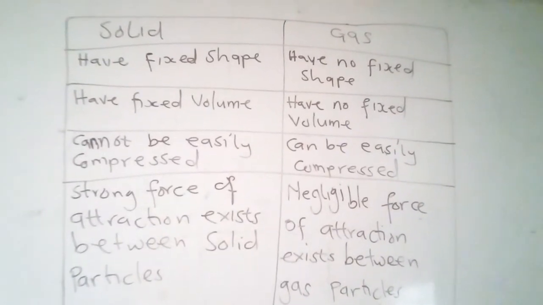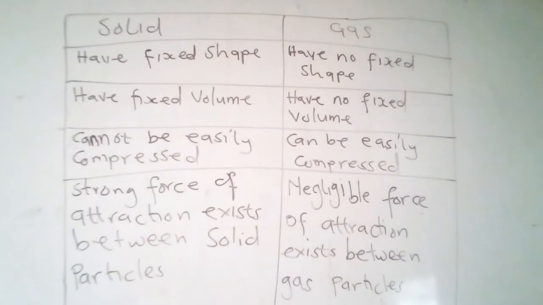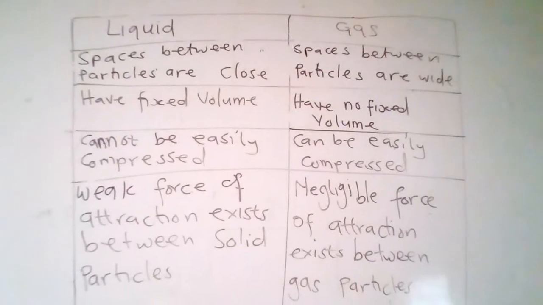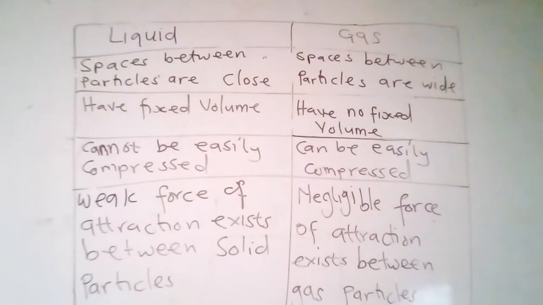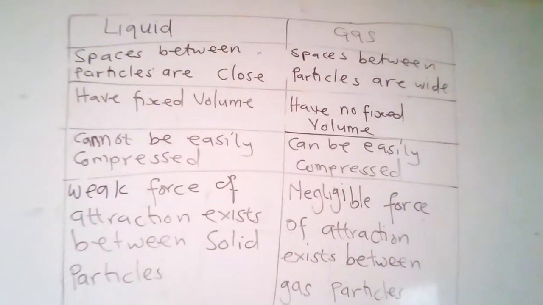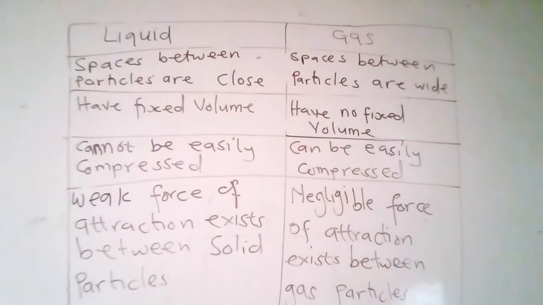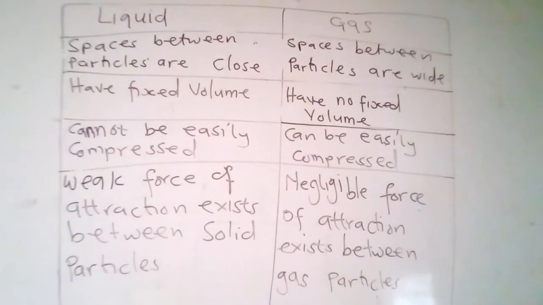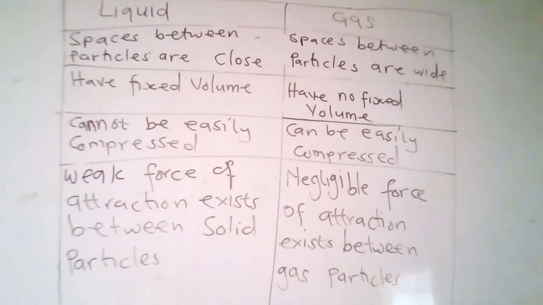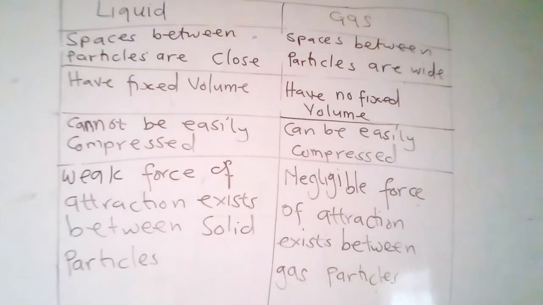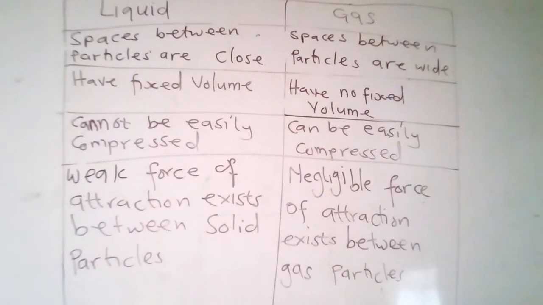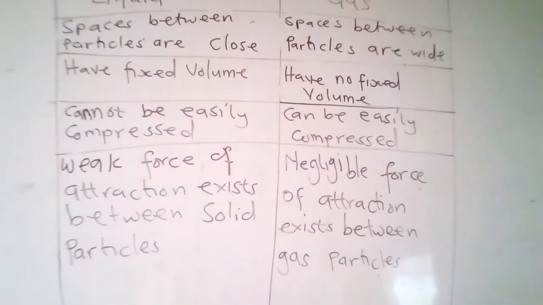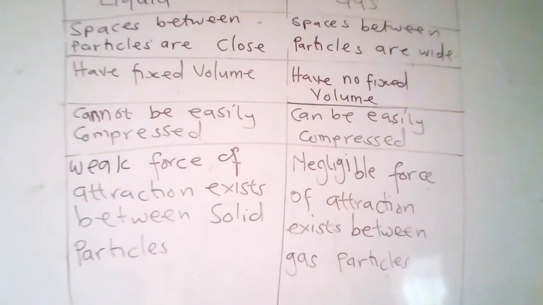So now let's go to differences between liquids and gases. Spaces between particles are close for a liquid. Spaces between particles are wide for gas. Liquids have fixed volume, gases have no fixed volume. Liquids cannot be easily compressed, gases can be easily compressed. A weak force of attraction exists between liquid particles, and a negligible force of attraction exists between gas particles.